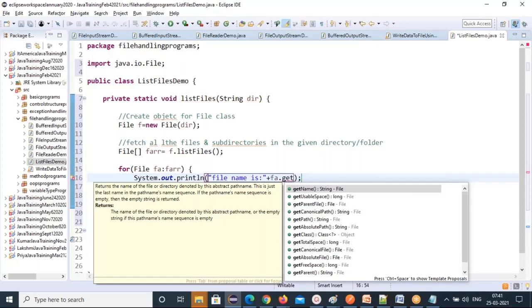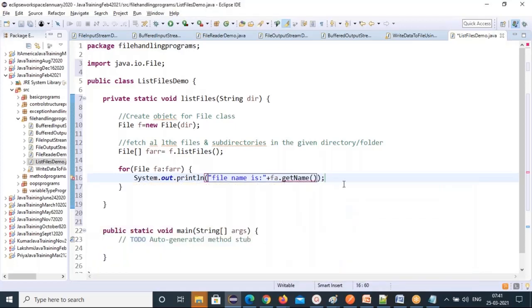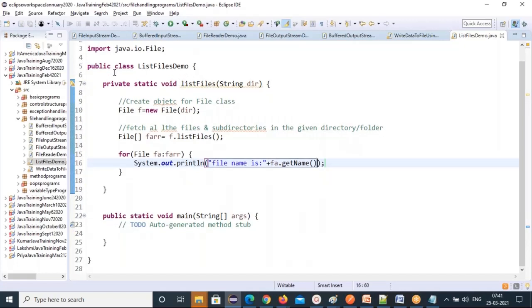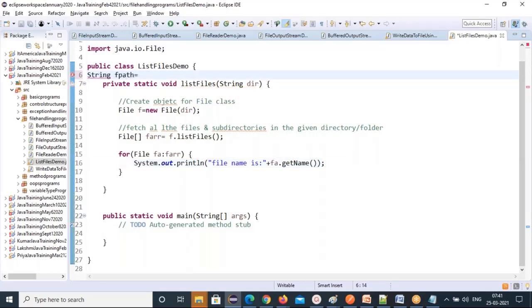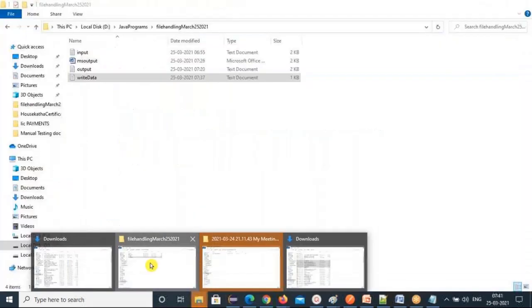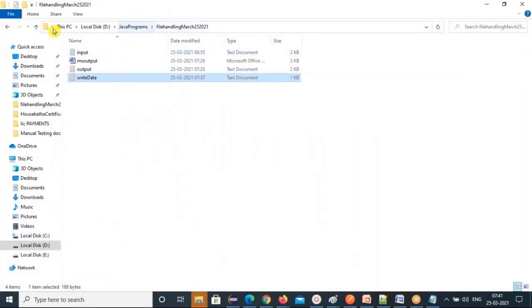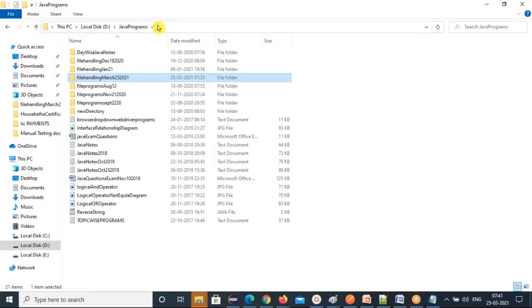You see a lot of methods here. getName, getUsableSpace, getParentFile, getCanonicalPath, getPath, getAbsolutePath, getFreeSpace, getAbsoluteFile. So many methods are available. You can use whichever method you want. I'm calling the getName method, so it will give all the names. Just call this method, and I'll declare a string fPath equal to the file path. I'll give the path till Java programs. I will go one level back.